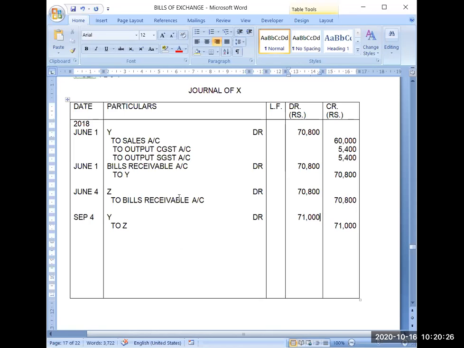Now X will inform Y that we have paid rupees 200 to the lawyer and you need to pay that. So because Y will be paying 200 to X also, he will record this as his expense. So here he will be debiting his expense, noting charges. The name of the expense is noting charges account, debit.